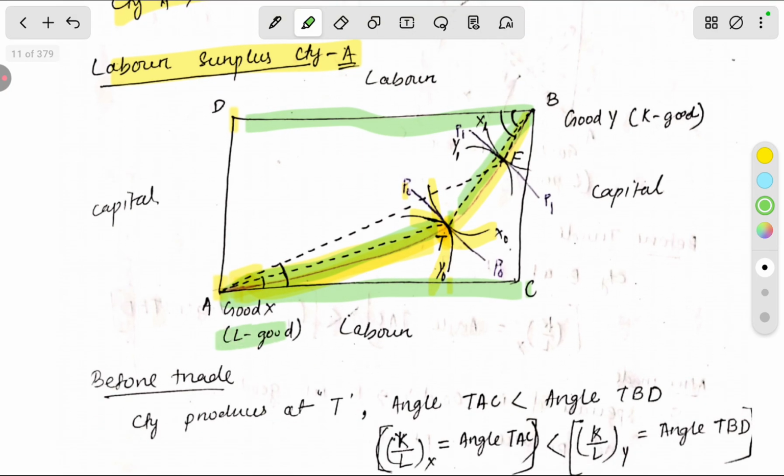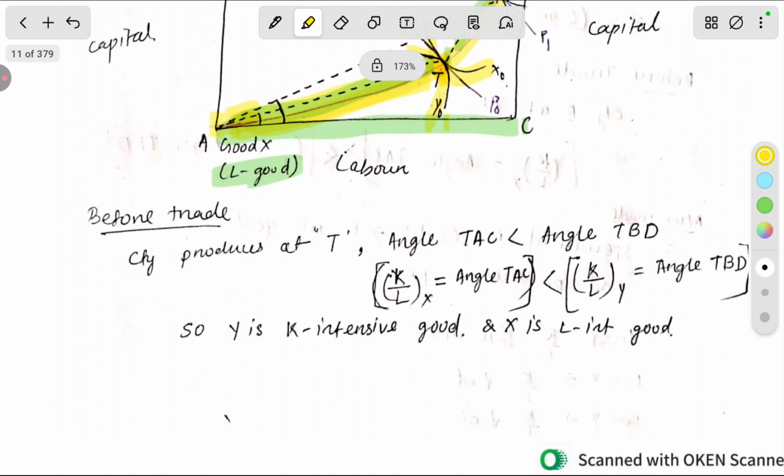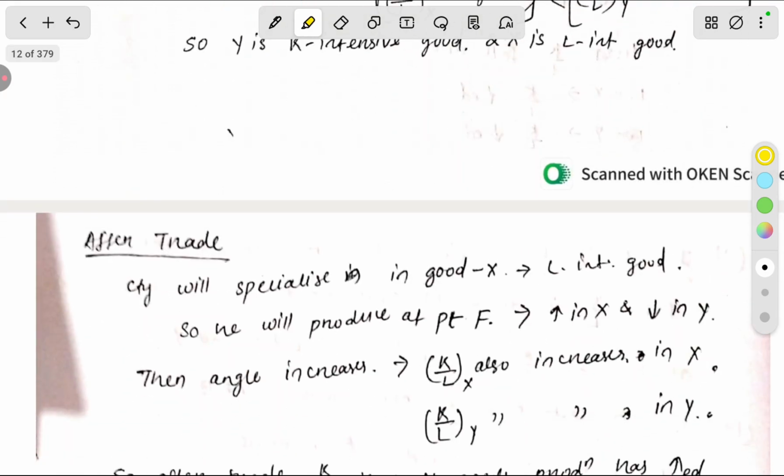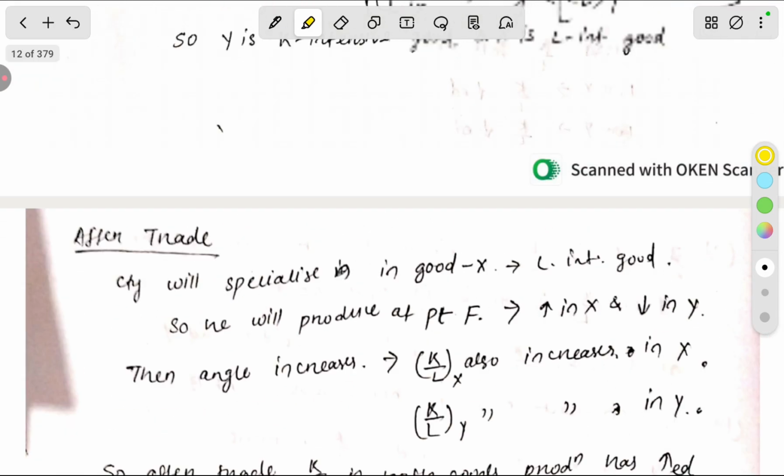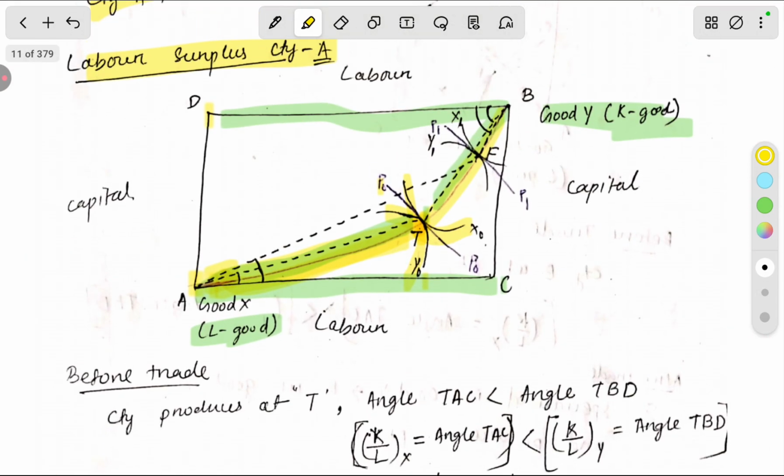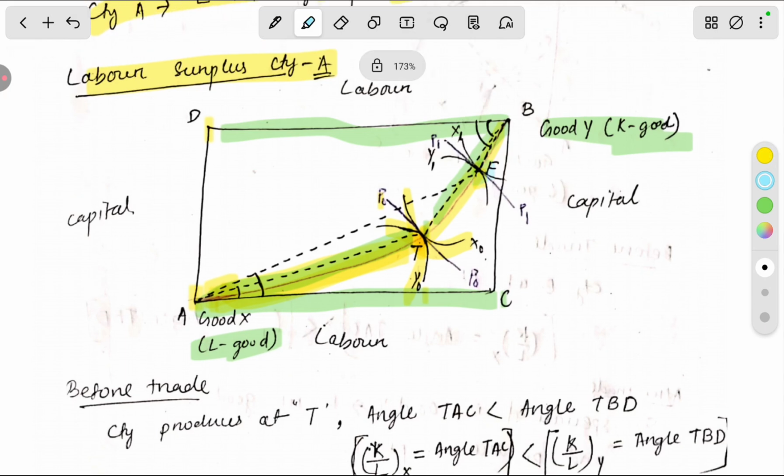Here I have also written that before trade we produce at T, angle TAC is less than angle TBD, K by L of X equals angle TAC, which is less than K by L of Y equals TBD. So Y is capital intensive good and X is labor intensive good. After trade we will specialize in good X because it is a labor surplus country and good X is labor intensive good. So it will produce at F.